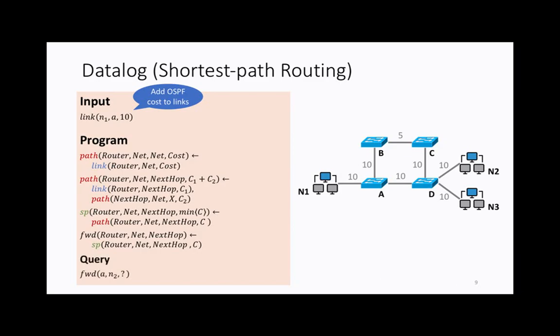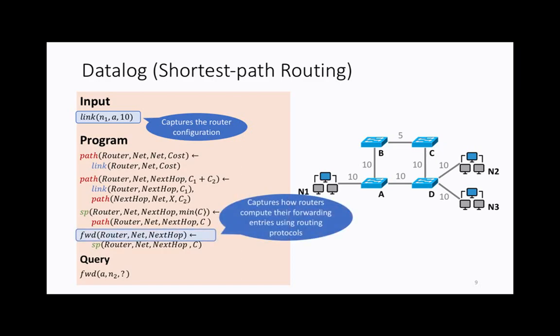Then we can do some queries. Is there a forwarding path between here or not? And what's the cost of the forwarding path? To relate this back to the network, these predicates capture the input, the configurations in the network. This is what you can find in the configuration files for the network. Here we capture the computation that the network will do to find the shortest path. And here we can check properties on the forwarding plane. This is what people have done so far with Datalog in networks to do verification. But what we're trying to do here is the opposite, to actually do synthesis based on the same model.